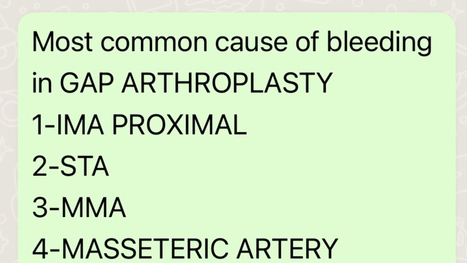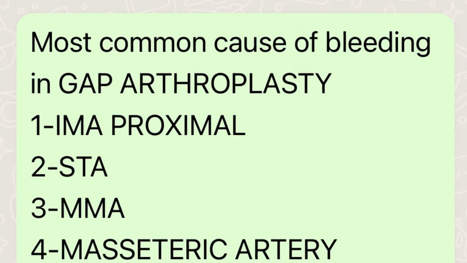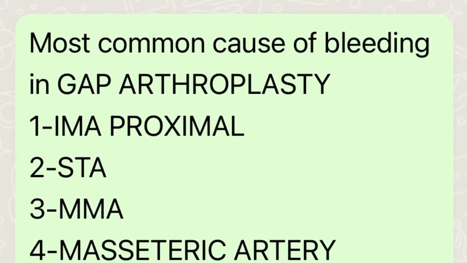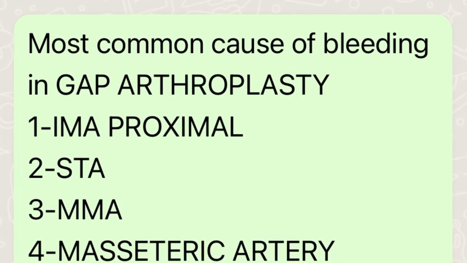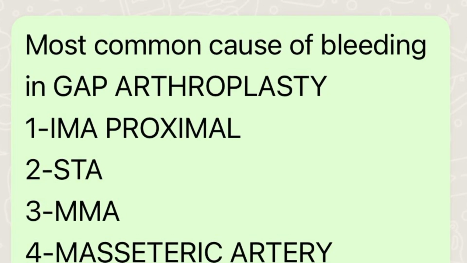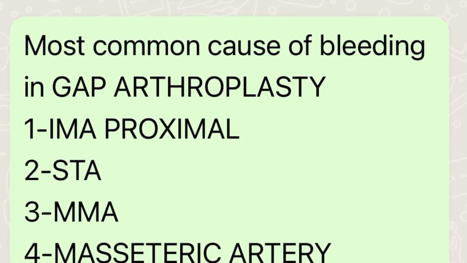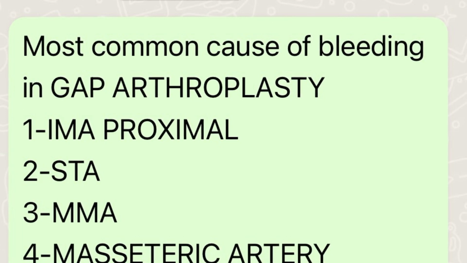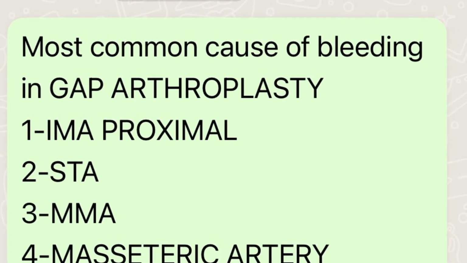So most common bleeding because of STA, most clinically important vessel is IMA proximal, and most dreaded complication because of middle meningeal artery. These are the different questions and these are the different answers.